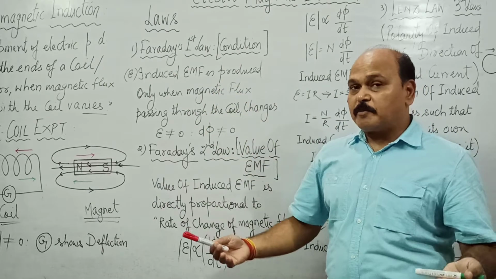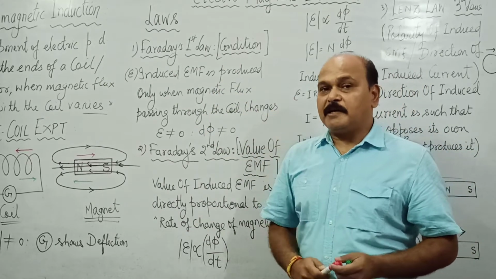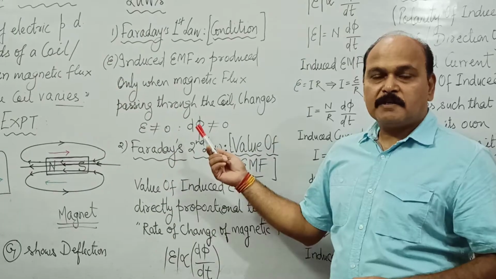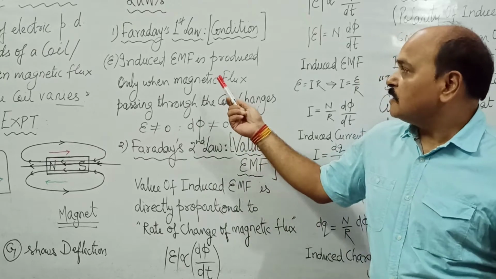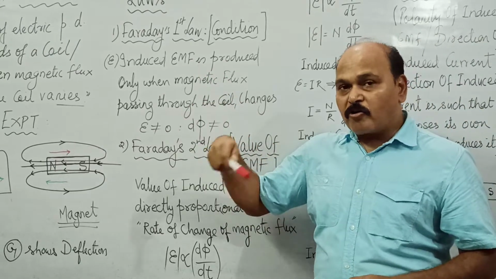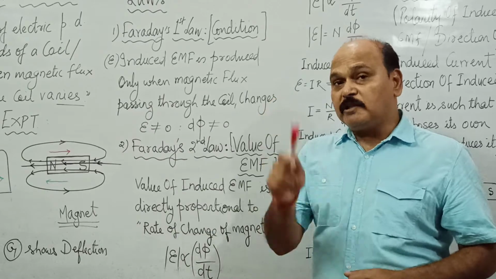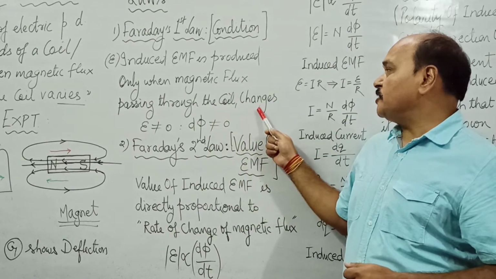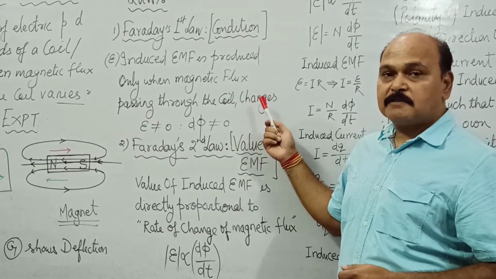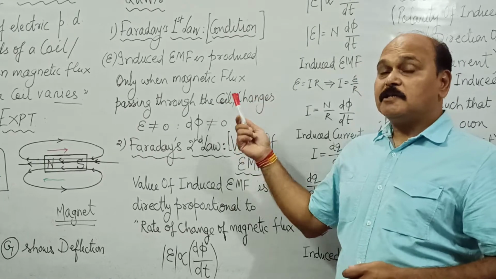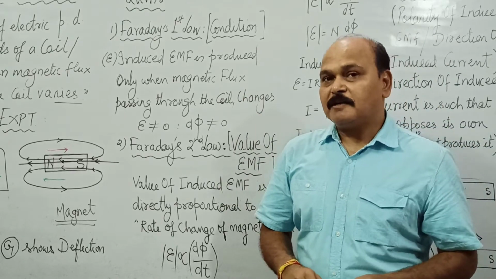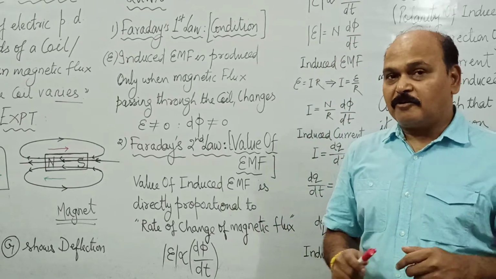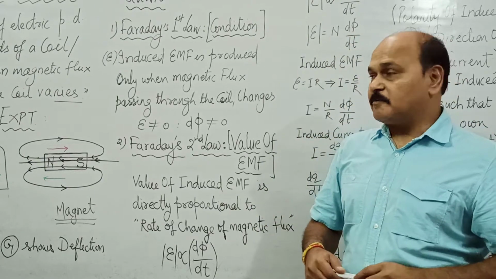Faraday's first law talks about the condition for electromagnetic induction, and that is what we have been deliberating so far. This law states that induced EMF is produced across the ends of the coil only when the magnetic flux passing through the coil changes or varies. So there has to be variation of flux through the coil for the production of potential difference across its ends, or electromagnetic induction to take place.